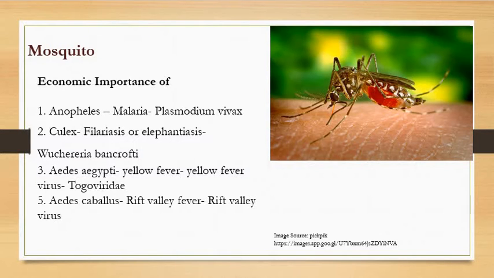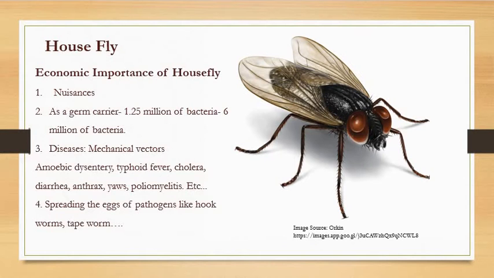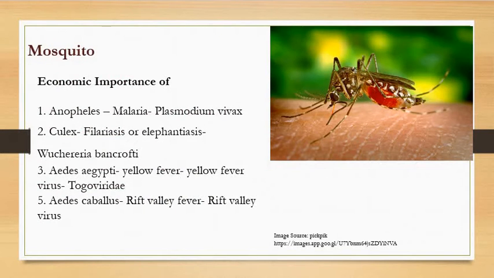Under this family Culicidae, there are about 110 genera and 2,400 species. The most popular economically important genera are Anopheles, Aedes and Culex. They are directly related with public health, so they are economically important to us. Out of 110 genera, these three are important because they are related directly with public health.